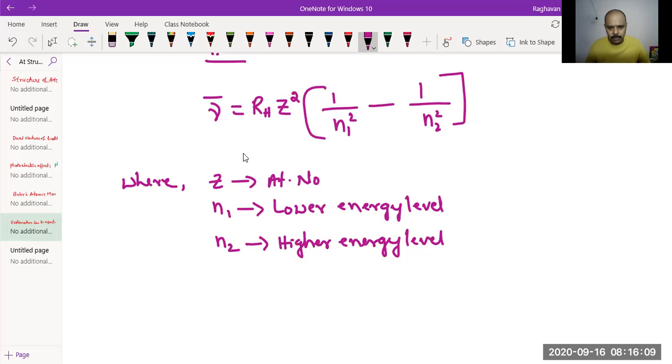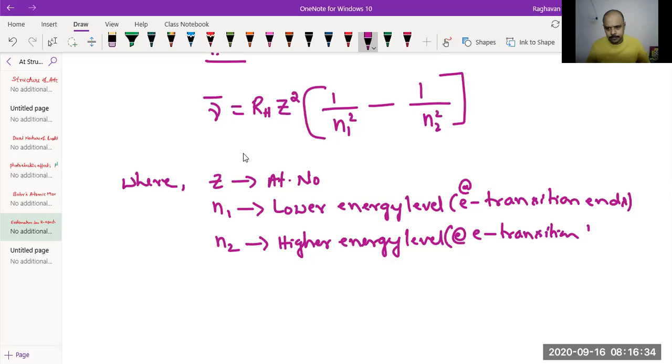If you want, I can write that also. Lower energy level, electron transition ending; higher energy level at which electron transition begins. Then RH, or simply sometimes you would write R also in books, is called the Rydberg constant.